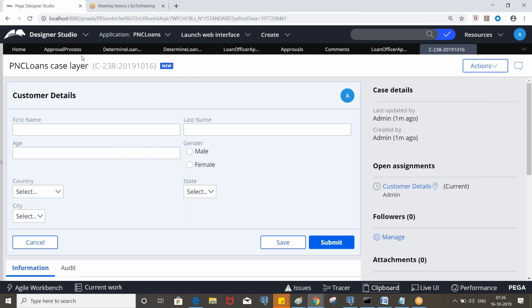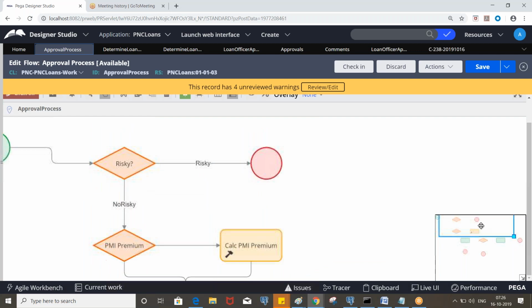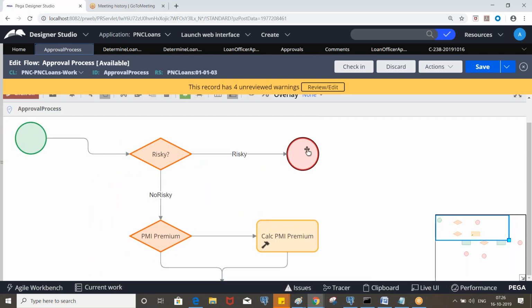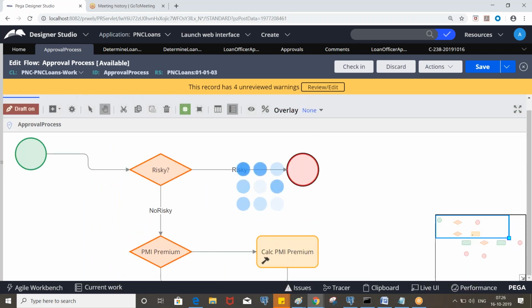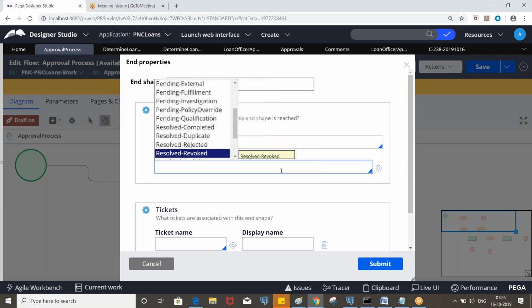But here we are going to configure the statuses. So now let's come here, and see what work object status we need to update. Here we have some values available in the drop down, and if you want, you can put a custom status also. These statuses should be the same across the application.